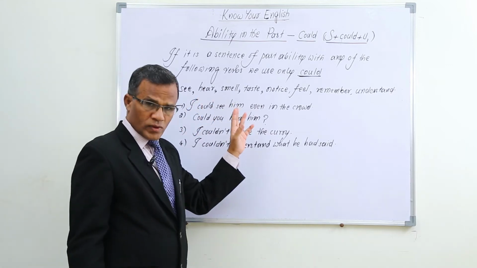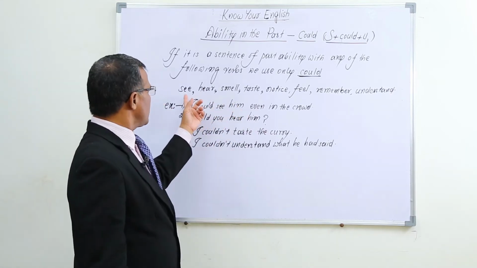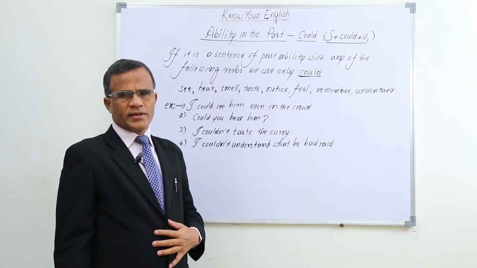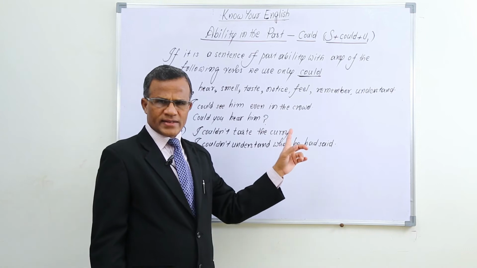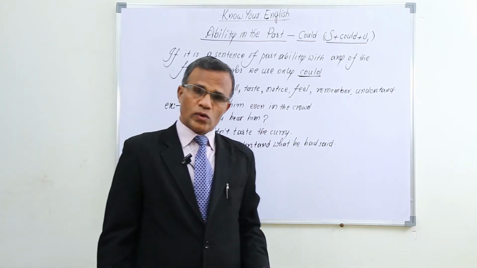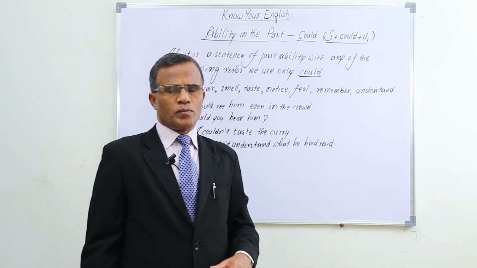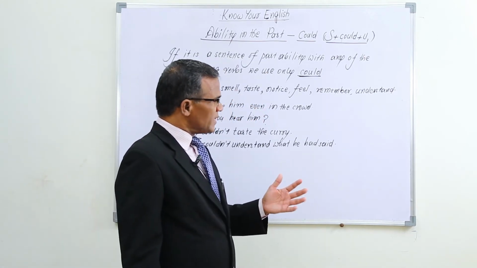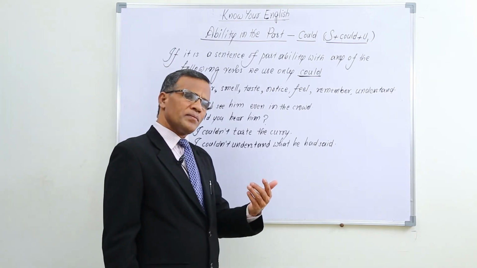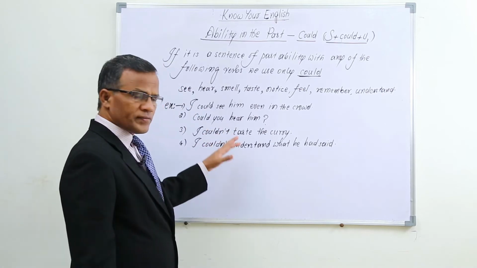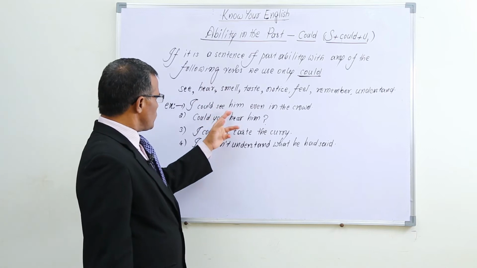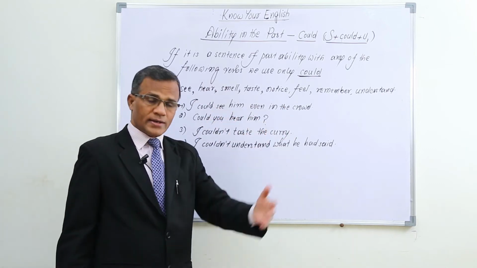If any of these verbs like see, hear, smell, taste, notice, feel, remember, understand are there in that past ability sentence, let it be even a question, a negative sentence, and let it be general ability or particular ability, whatever may be the sentence, we have to use only could.